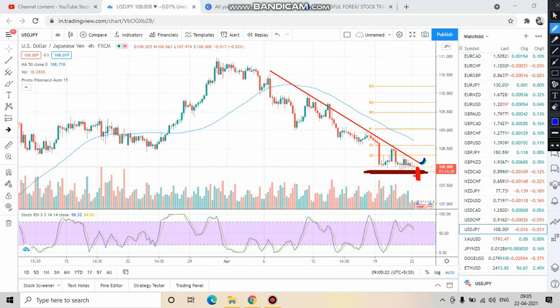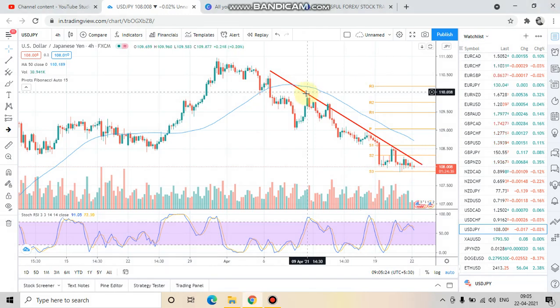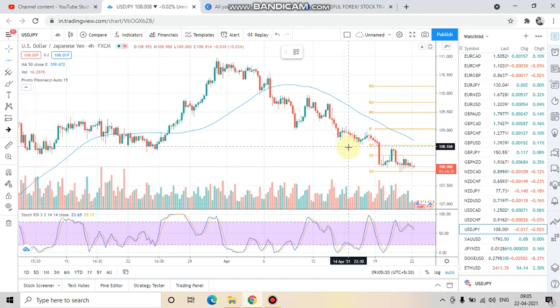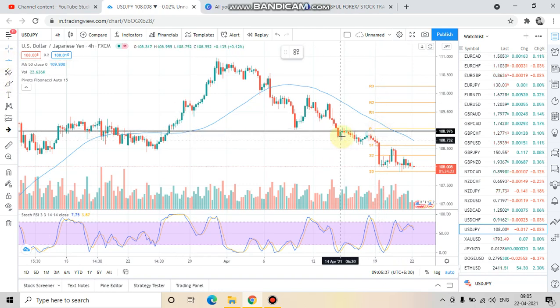On the other hand, if market goes up, this is a small resistance. Let's consider this level, mainly this level only.